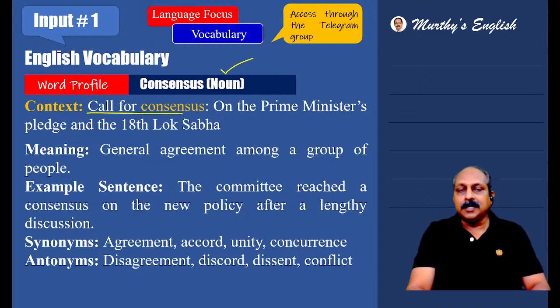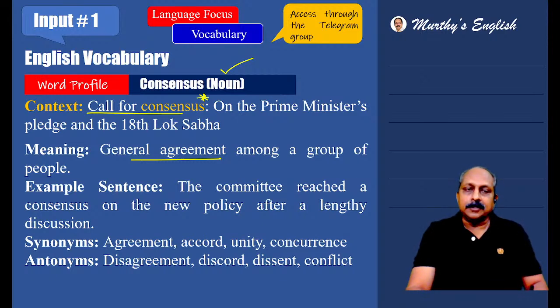But call for consensus, consensus is a positive word. That means a request and appeal for consensus on the Prime Minister's pledge and the 18th Lok Sabha. What is the meaning of this one? General agreement among a group of people. When we say call for consensus, you have to think it's a positive word. It goes with a positive context.